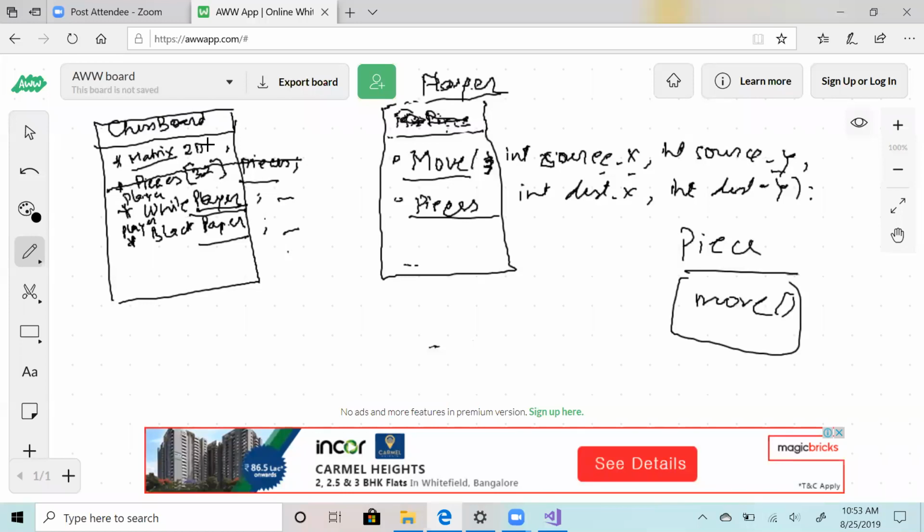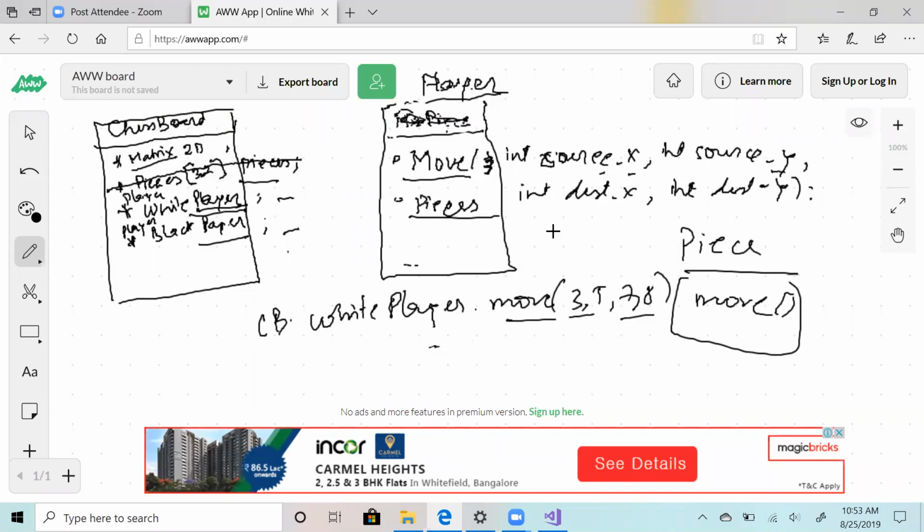So now the problem is, let's take the example of this move function. You are doing chessboard dot white player dot move, and you're passing some coordinate. So this move is being passed to player. Player has a piece, but how will you know at the 3,5 location in chessboard which piece is there? You have stripped pieces out of chessboard. Now what's the mapping? Where will this information lie, that at this location, which piece is there? Because you removed pieces outside your chessboard class.